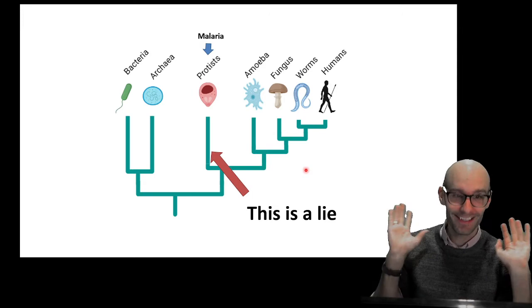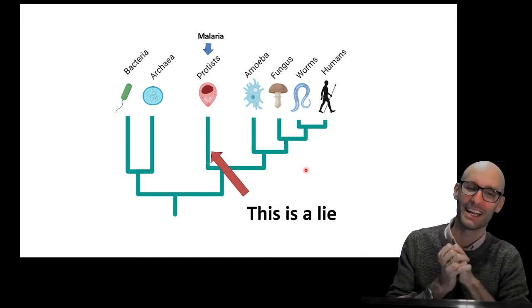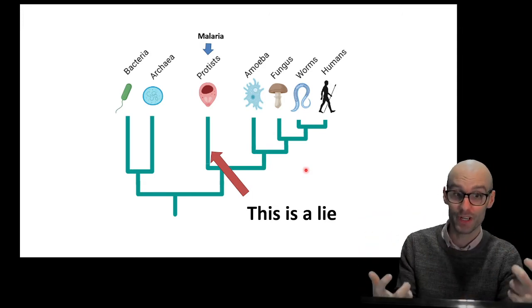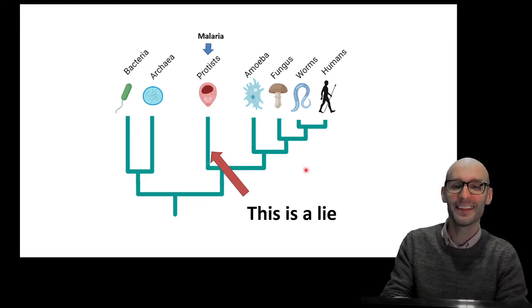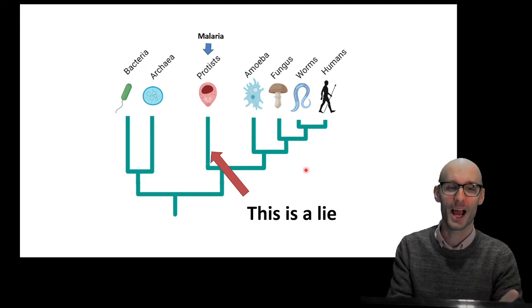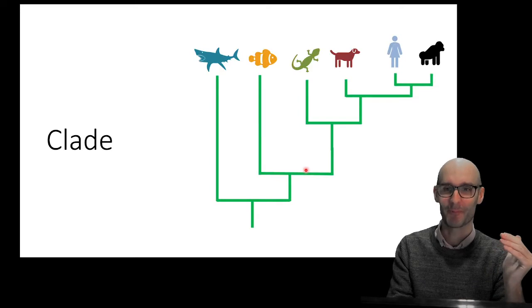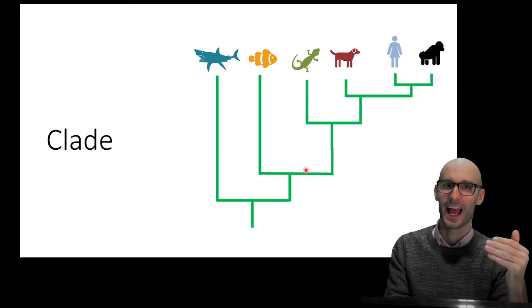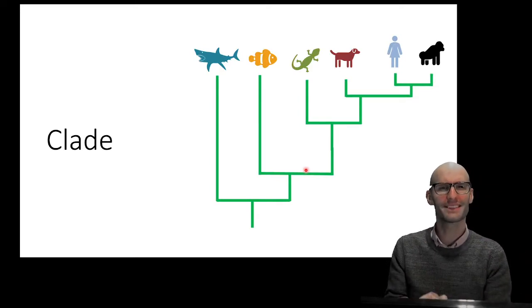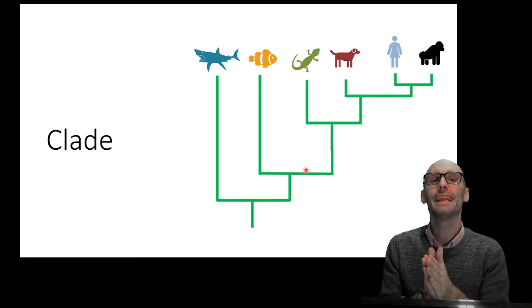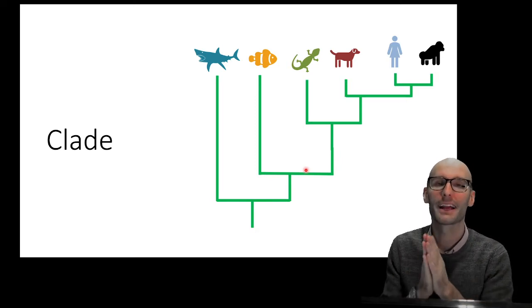However, this is a lie. This cladogram or evolutionary tree is a lie, and this isn't quite how we would divide up life. Let me explain. Now, to understand the complicated nature of protists and why that is a lie, we need to first understand this word, a clade.